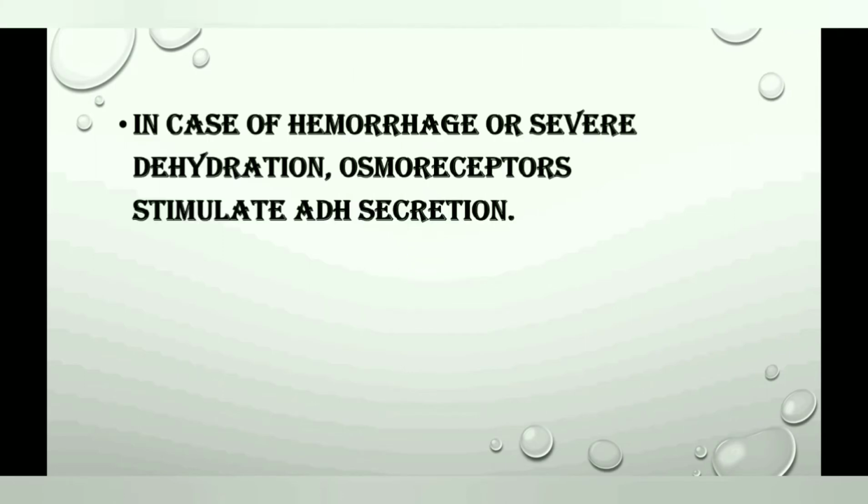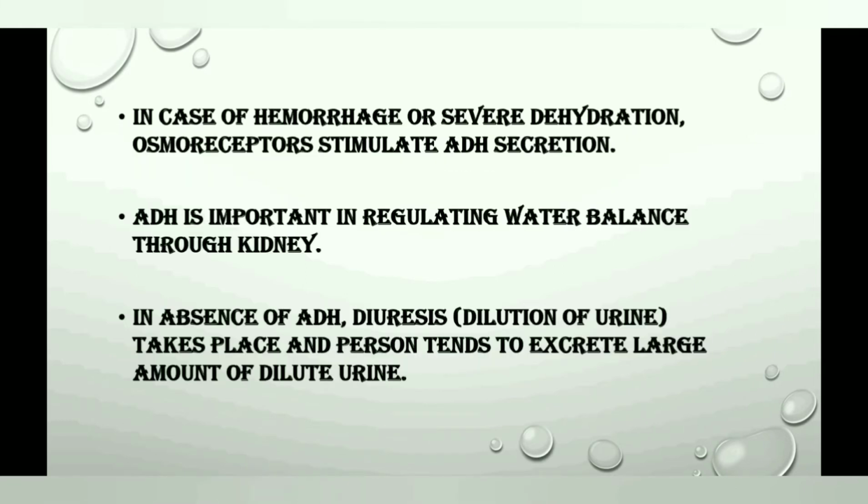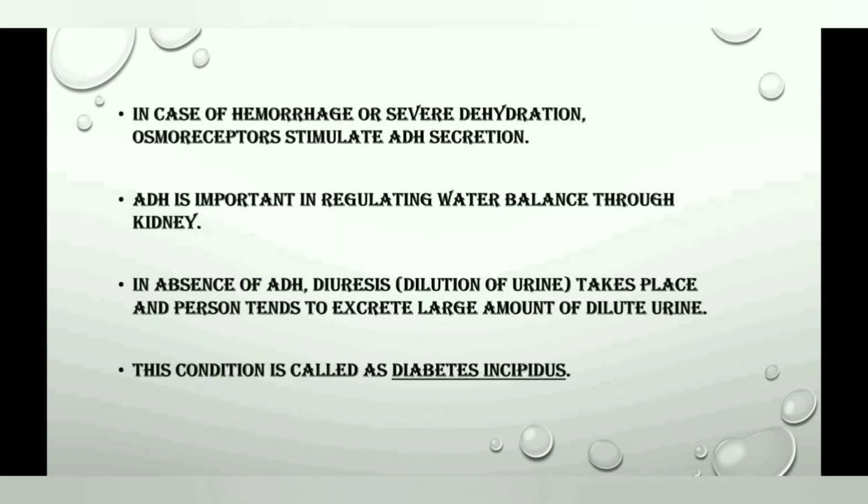In case of hemorrhage or severe dehydration, you will find osmoreceptors stimulate ADH secretion. ADH is important in regulating water balance through kidneys. In absence of ADH, diuresis, that is dilution of urine, takes place and person tends to excrete large amount of dilute urine. This condition is called diabetes insipidus.